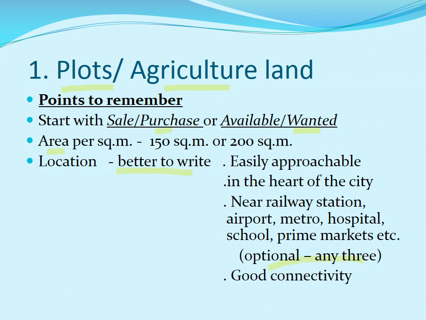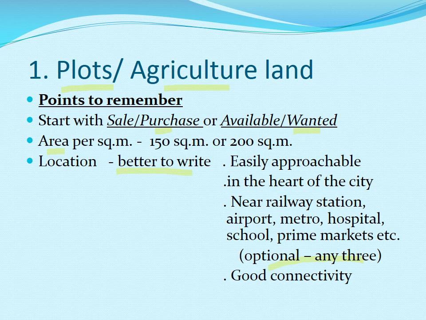The point we have to remember while framing an advertisement is, we should start with sale, purchase, available or wanted. If we want to sell something, then we should start with sale or available, and if we want to purchase something, buy something, we will start with purchase or wanted.